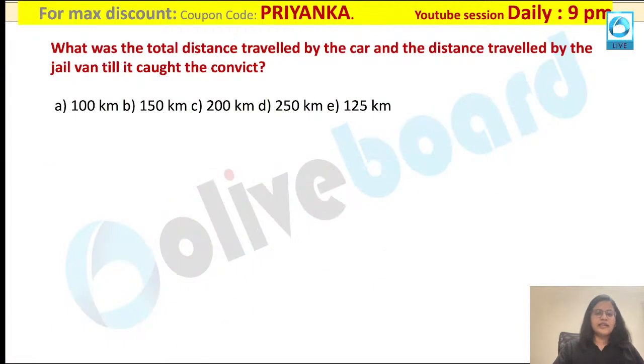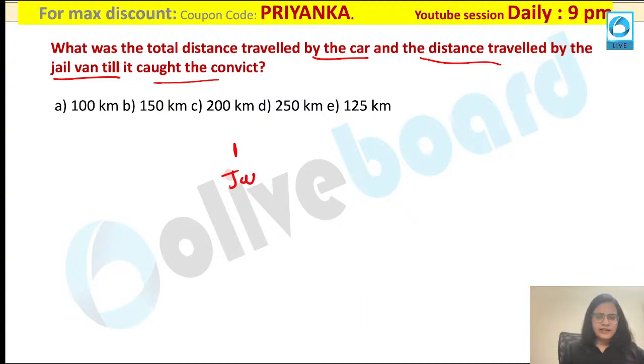Now let us check our first question, which is based on this small caselet over here. So what is asked in my first question? They are asking me, what is the total distance travelled by the car and the distance travelled by the jail van till the convict is getting caught over here? Till your convict is getting caught.